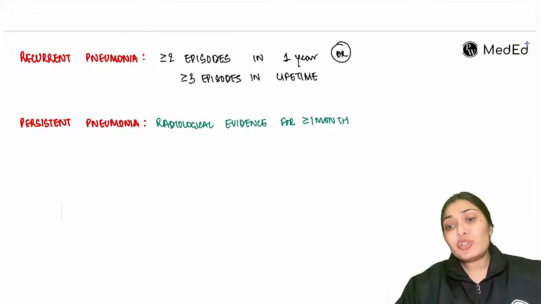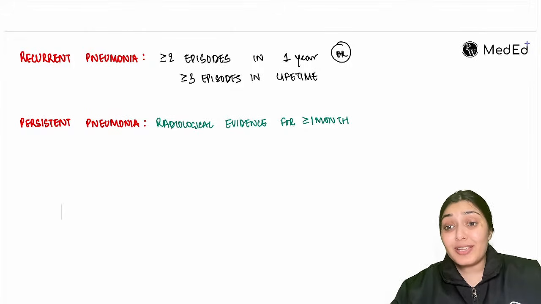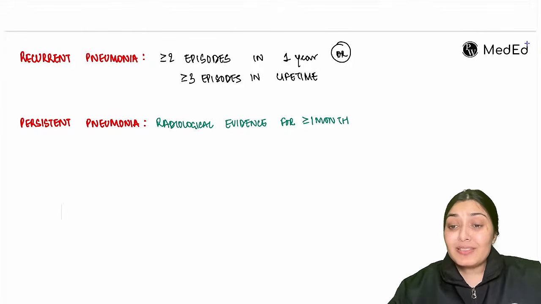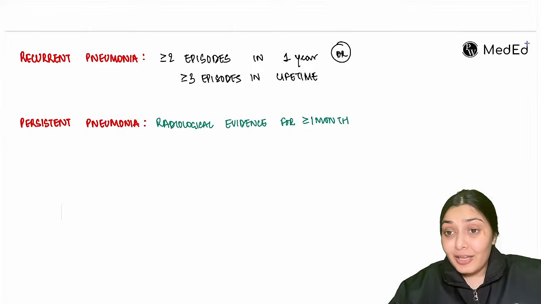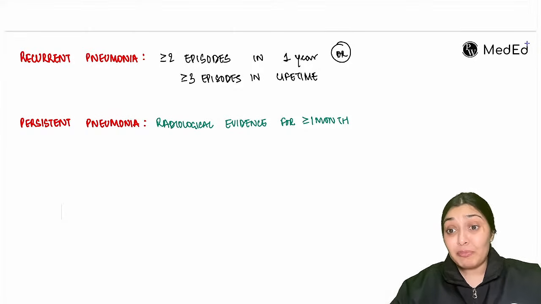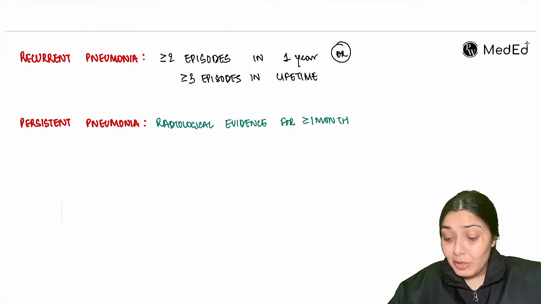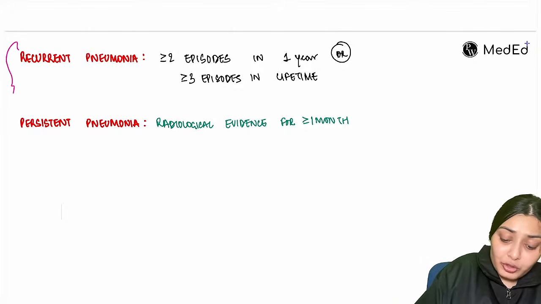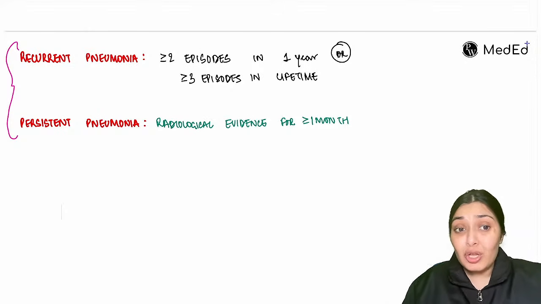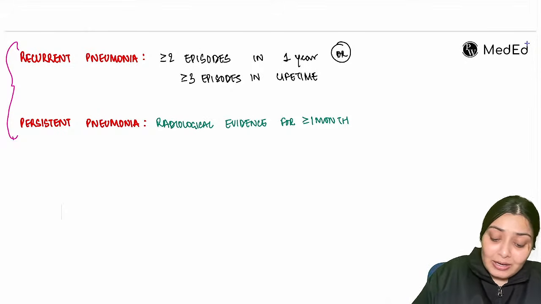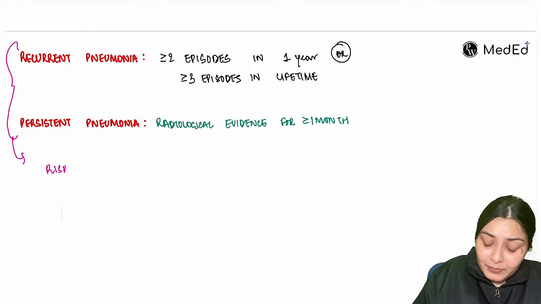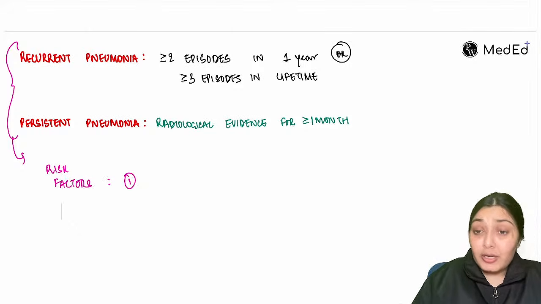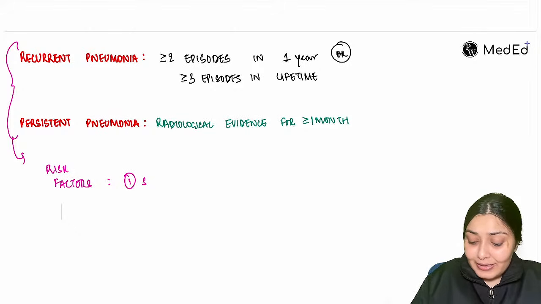So, in which children do we see these recurrent and persistent pneumonias? These children are getting infection again and again, and whenever the infection happens, it persists for a long time. You see these in a set of population. What are these populations? These risk factors include children who are immunocompromised, like a severely malnourished child.